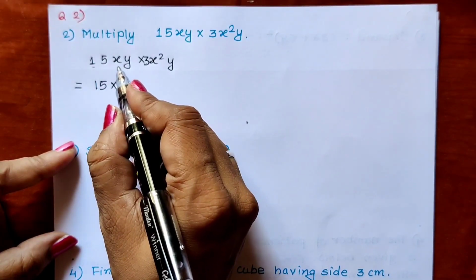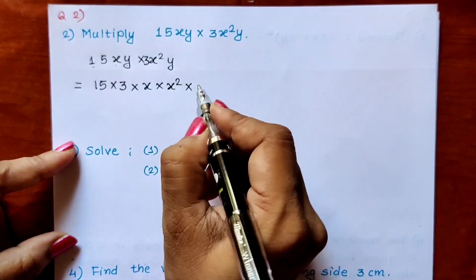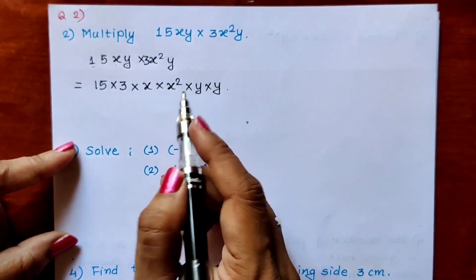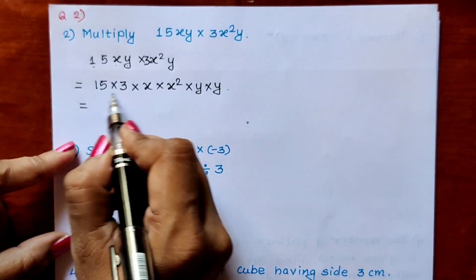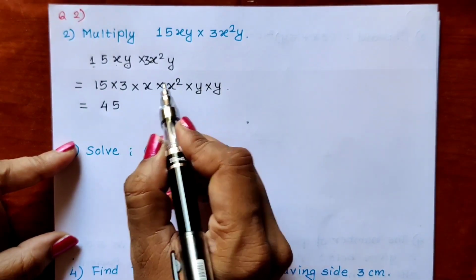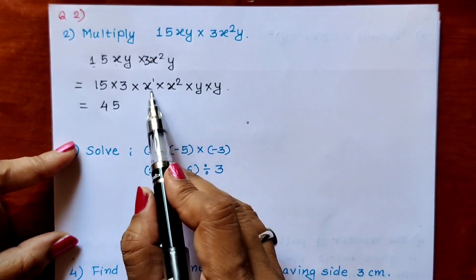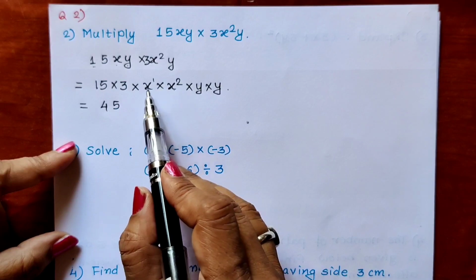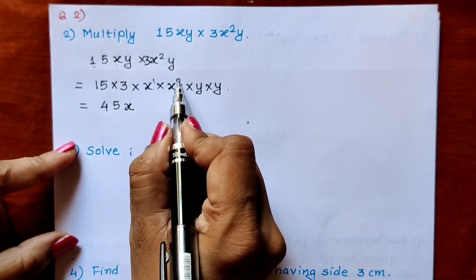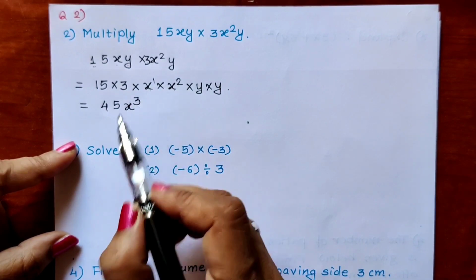Then we will multiply the variables. X into x square, y into y square. We have written the same variables together, close to each other. And now we will multiply. What is 15 3s are? 15 3s are 45, we all know. X into x square. X does not have any power, means always 1 is there. And in multiplication, when the bases are same, what we do? We write the base one time and we add the indices. Okay, so index is 1 and 2. 1 plus 2 will be 3. So multiplication of x into x square is x cube.